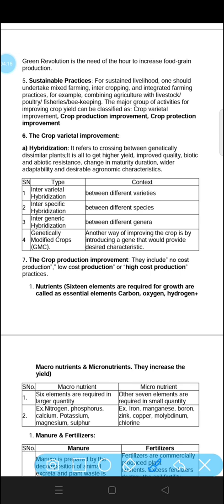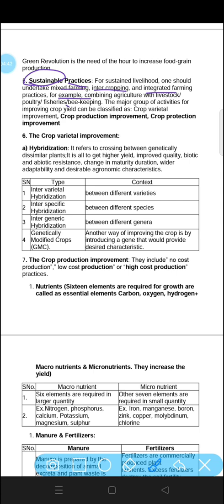After that come sustainable practices. Sustainable means without harming nature. So if we talk about agriculture, sustainable practices are being carried out in agriculture. For sustained livelihood, one should take up mixed farming. We can do mixed farming, intercropping, integrated farming. These all could lead to sustainable practice.